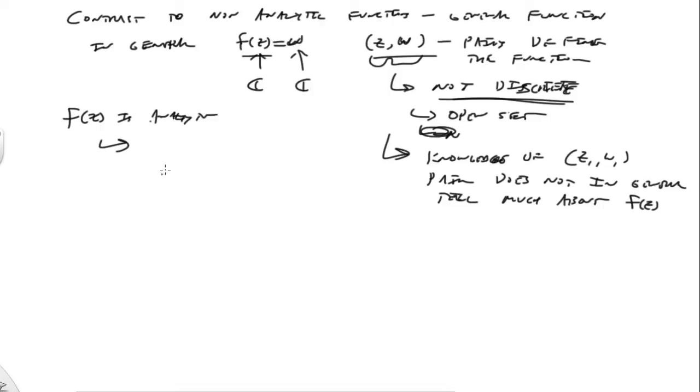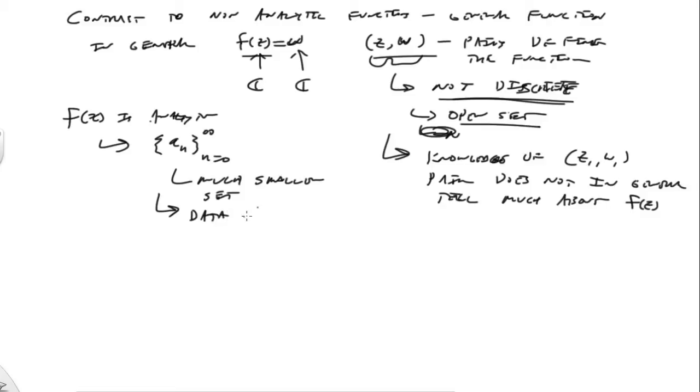the data that describes this function can be written down as an ordered list of coefficients, and that fully defines the function. And so, of course, this is a much smaller set. Even though it's an infinite set, it's not an open set. It's not a continuum of points. It's a discrete set of points. And so that sort of data reduction, if you will, you can think of it like a data compression. That's one way to think of it. Now you've taken it down to something tractable.